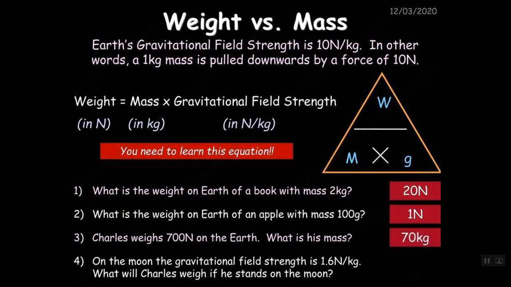On the moon, the gravitational field is 1.6 Newton per kilogram. What will Charles weigh on the moon? So we take his mass of 70, times it by 1.6, and we get 112 Newton. That is the quickest weight loss you'll ever do. Just migrate to the moon and you'll weigh 6 times less.